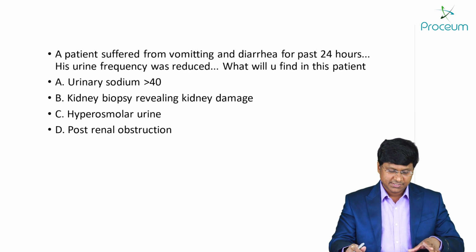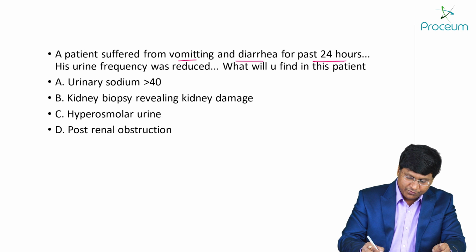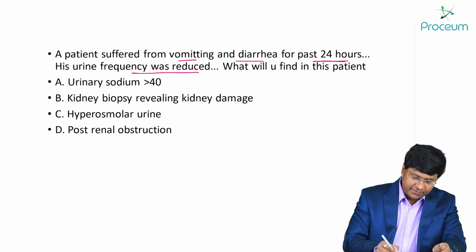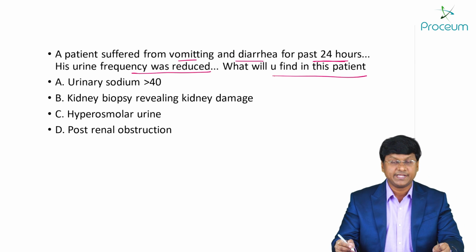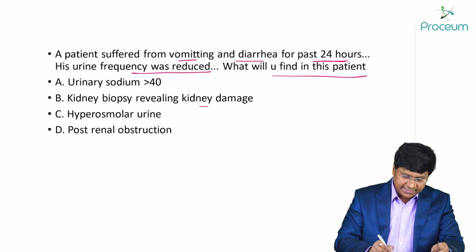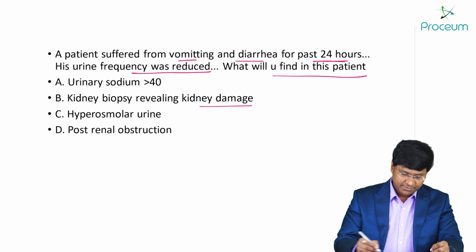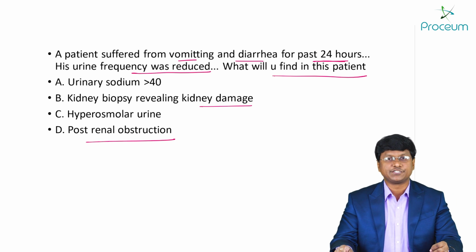A patient suffered from vomiting and diarrhea for the past 24 months. His urinary frequency was reduced. What will you find in this patient? The options are urinary sodium more than 40, kidney biopsy revealing the kidney damage, hyperosmolar urine, and post-renal obstruction.